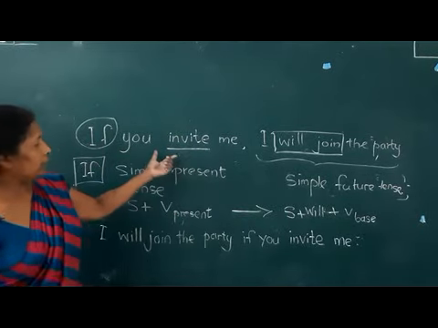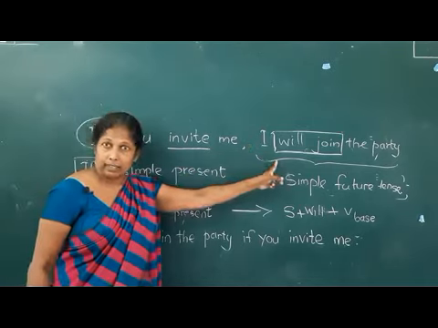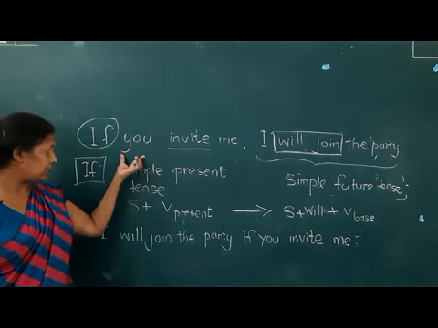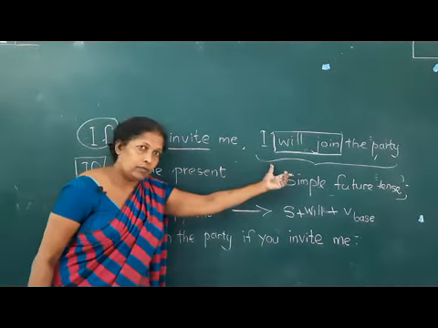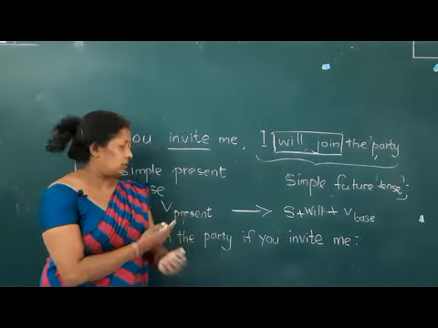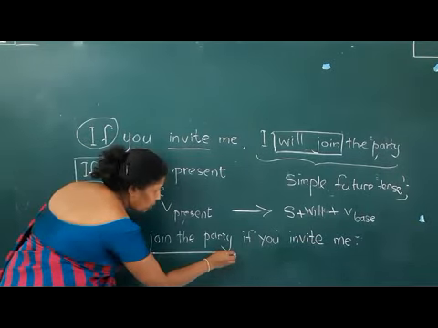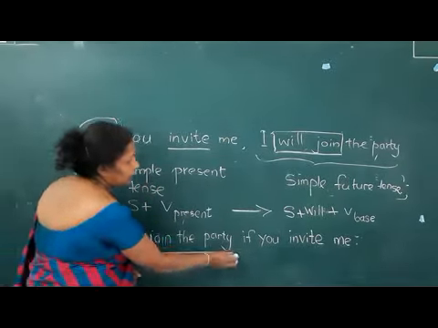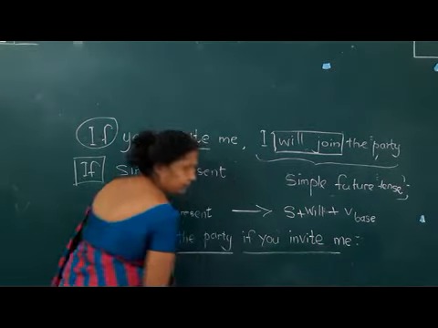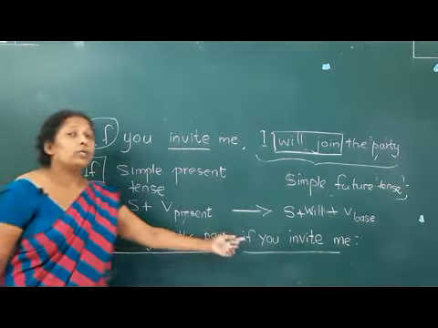So the first example I took is, if you invite me, I will join the party. You have the conditional clause at the front and the result clause following that. Next, we can write the same thing reversing the two clauses. We can take the result clause with will, and we can take the condition after that. So you can say, I will join the party if you invite me.